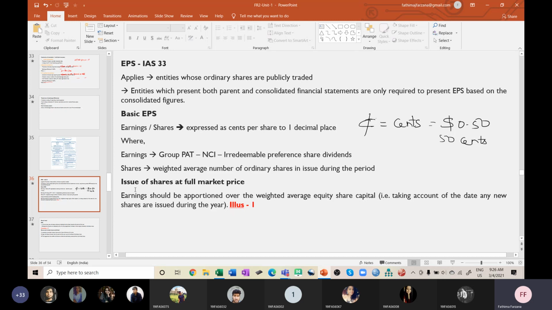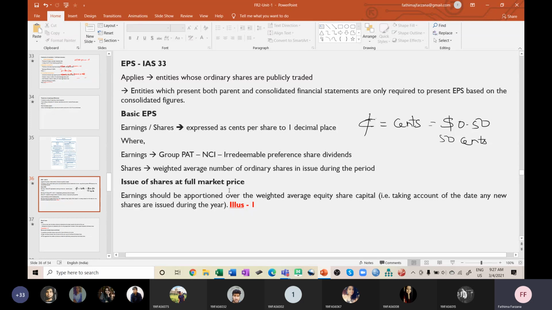Got it? Then we'll have shares, which is the weighted average number of ordinary shares in issue during the period. Why weighted average number of shares? Because some shares you will be issuing in between the year also. So the share number will differ, and the person holding it may be the same shareholder or a new shareholder will come into the picture. For that factor, we'll always take the average, that is the weighted average number of ordinary shares in issue during the period. So you should be very much aware of these terminologies, otherwise you cannot do this problem.